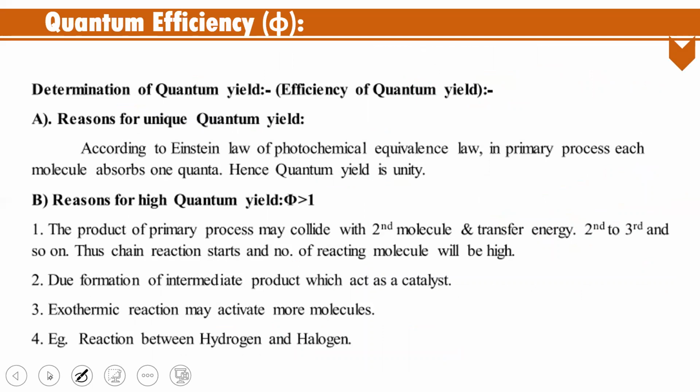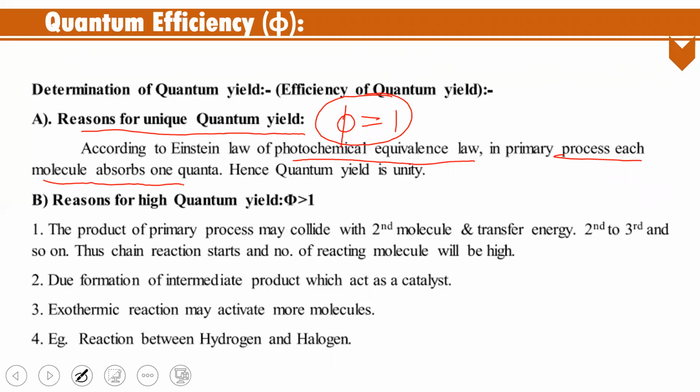First, the reason for the unit quantum yield. A photochemical reaction which obeys the Stark-Einstein law must have quantum efficiency equal to 1. According to Einstein's photochemical equivalence law, in primary cases each molecule absorbs one quantum.